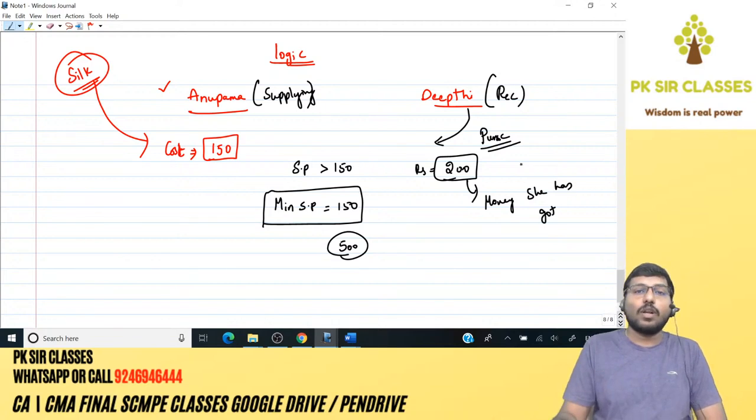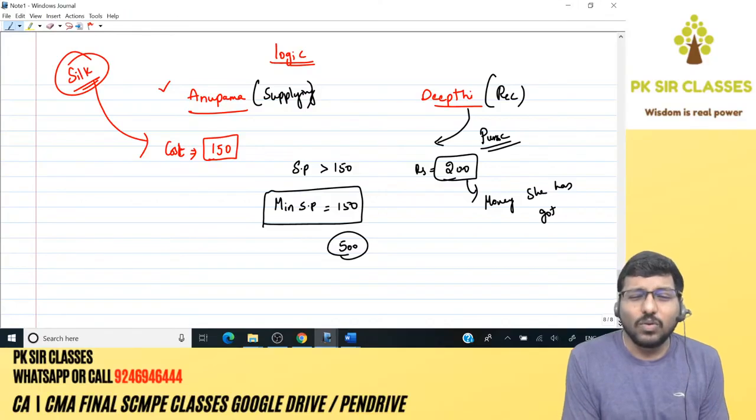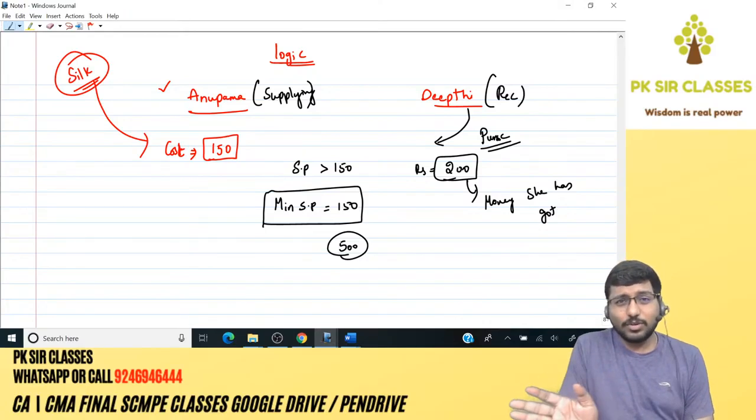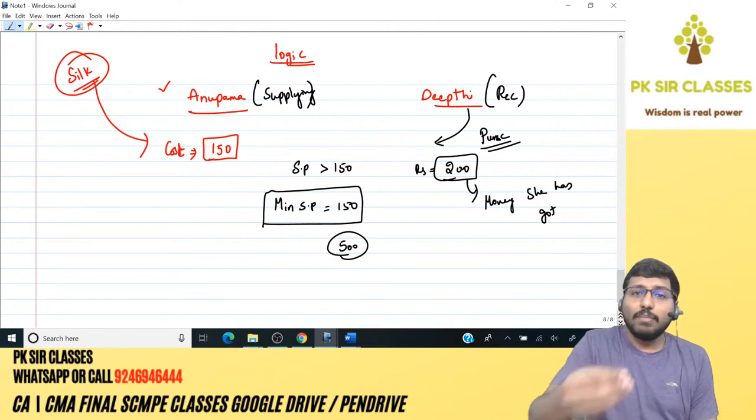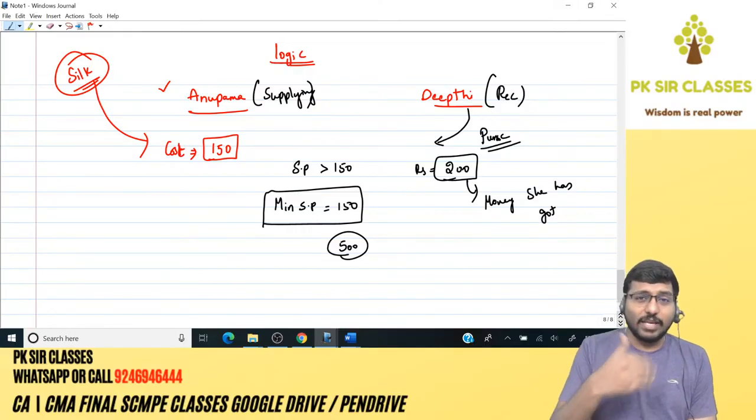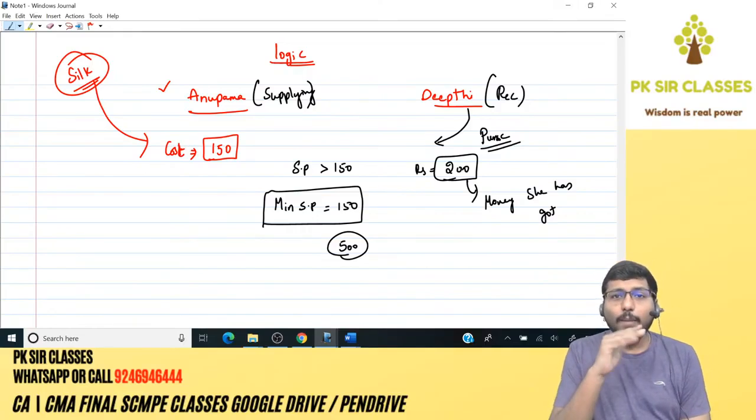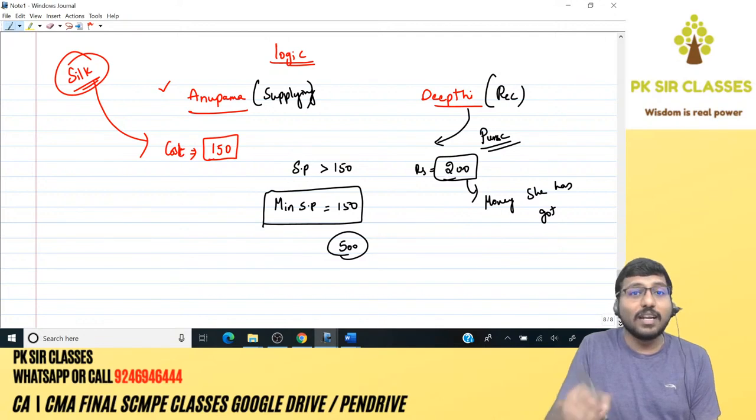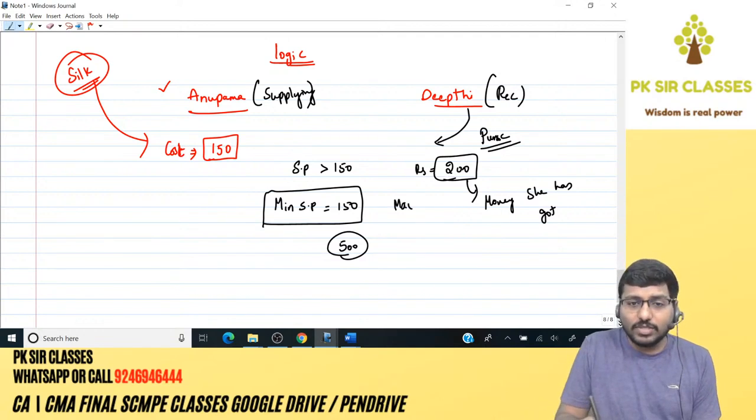In her purse, 200. So now, if Anupama says, I'll sell it at 300, 400, 500, what will Deepti say? All these things are not possible. I have only 200 with me. Maximum I can pay you is 200. Listen carefully. Maximum Deepti can pay is 200. Maximum receiving division can pay is 200, which means you cannot fix a selling price greater than 200, which means the maximum selling price is 200. Correct?